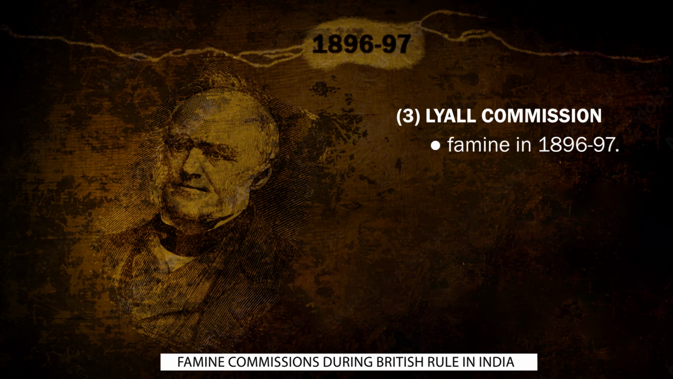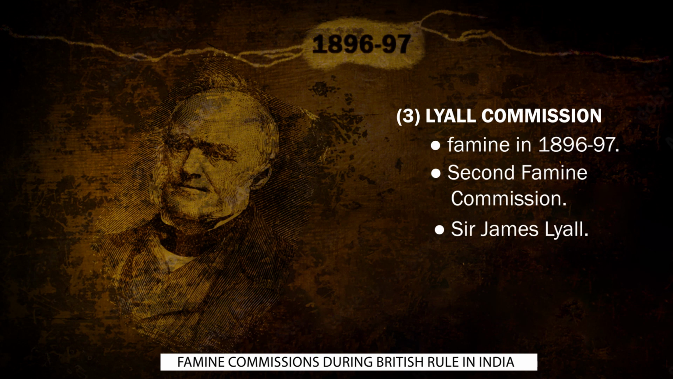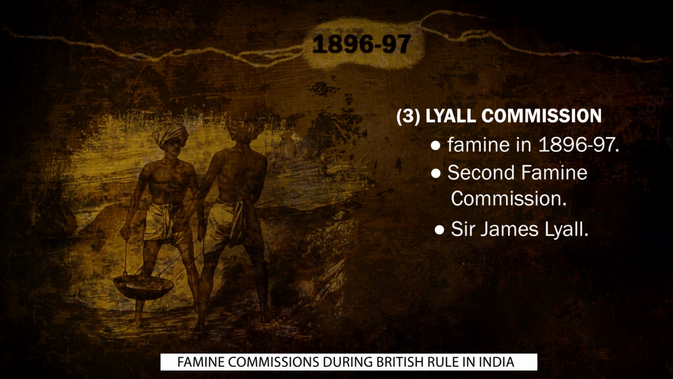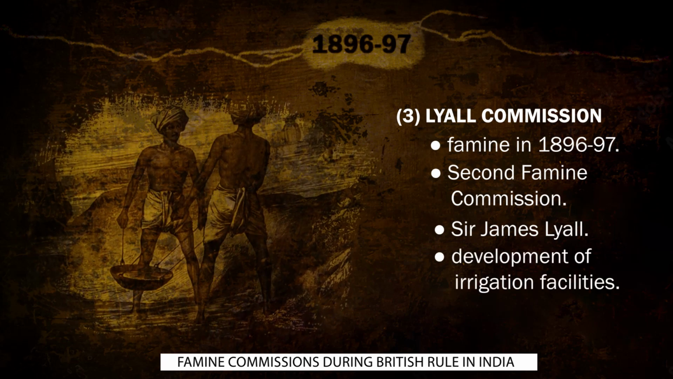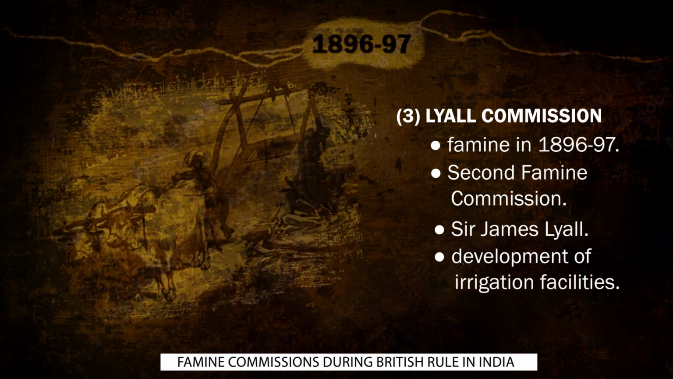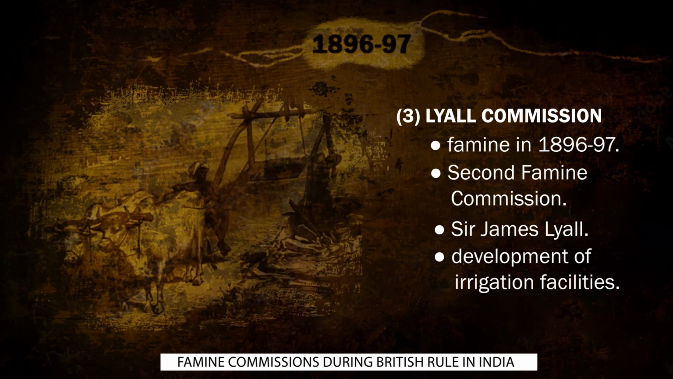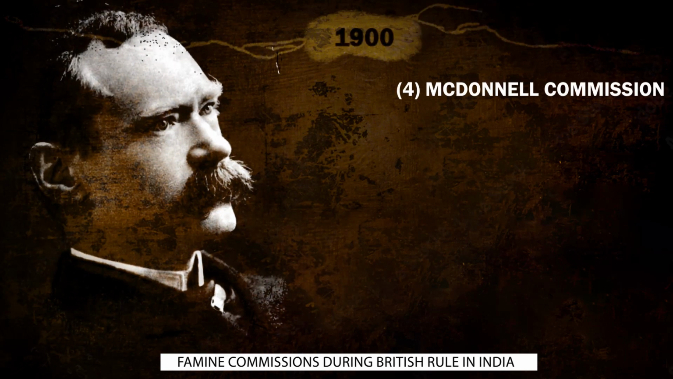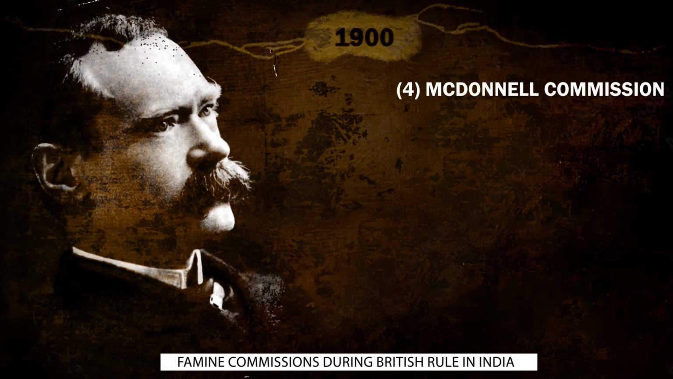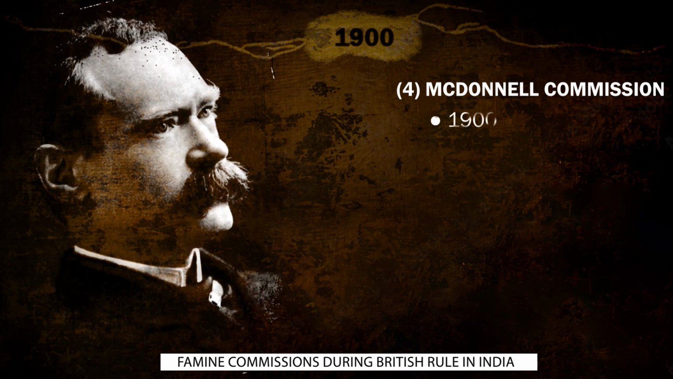Then second famine commission was constituted under the chairmanship of Sir James Lyall. It is also known as Lyall Commission, which was formed in 1897. So they recommended कि irrigation facilities develop की जानी चाहिए ताकि और खेती हो सके, अच्छे से फसल उग सके. And the third and the final commission was McDonnell Commission, and it was set up in 1900.